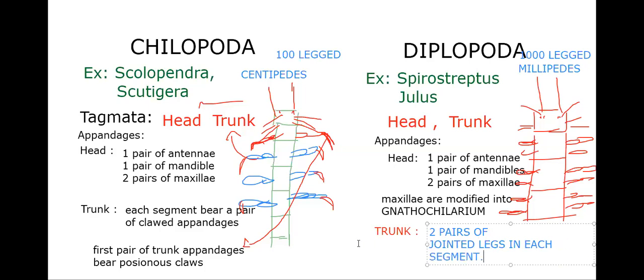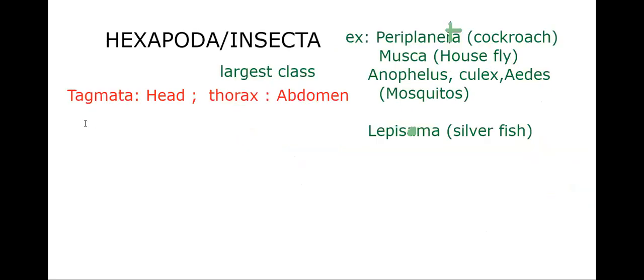So that's it. That is Diplopoda. Okay. Next, finally, Hexapoda. So we said head, thorax, and abdomen. Here also appendages are present. The head bears one pair of antennae and one pair of mandibles. Then two pairs of maxillae.